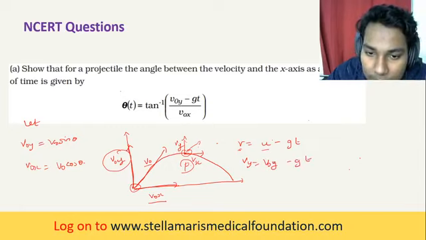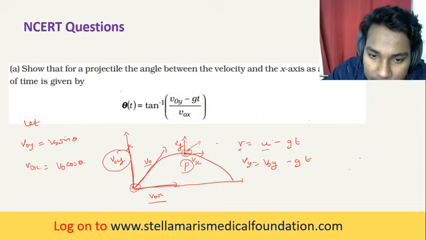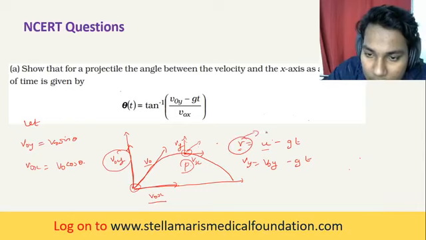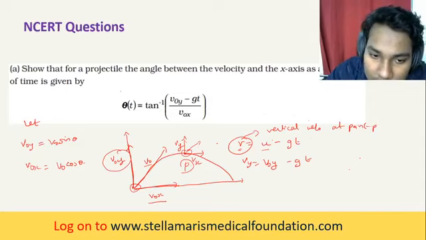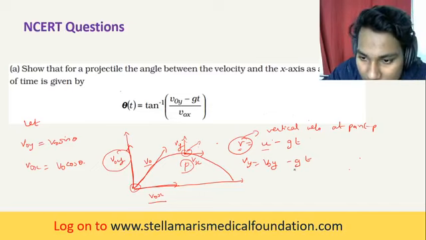You understand? The vertical velocity component at point P is equal to v naught y, the vertical velocity component at the point of projection, minus gt.